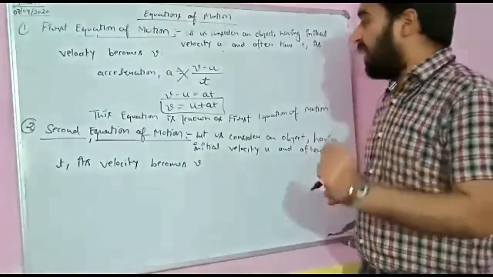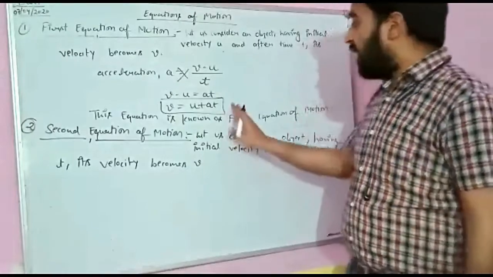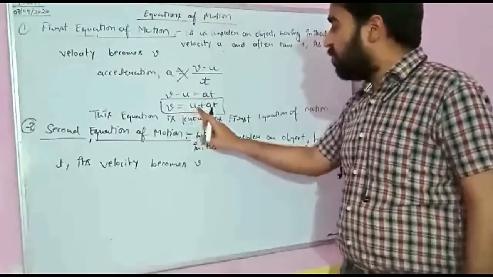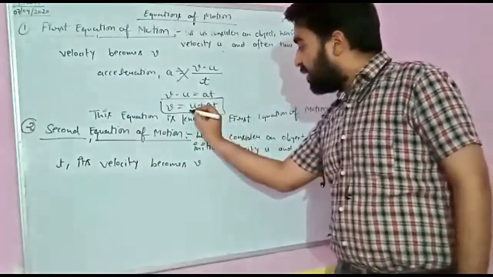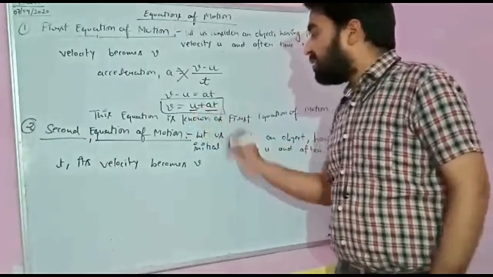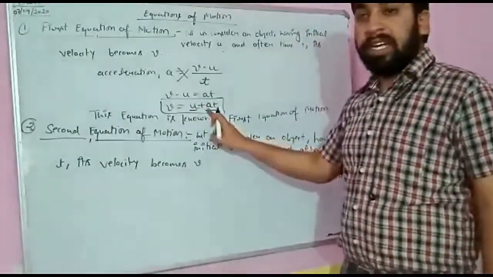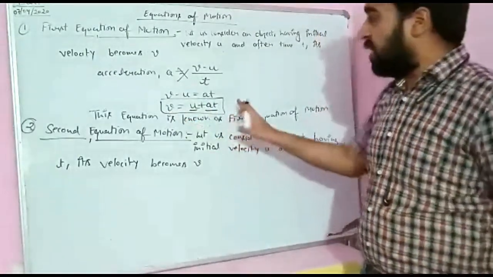You have to learn it. First equation of motion: whenever someone asks, it is v is equal to u plus at. Final velocity is equal to u plus at. So we are adding to the initial velocity the product of acceleration and time. The more the acceleration, the greater will be the final velocity. So this you can understand.